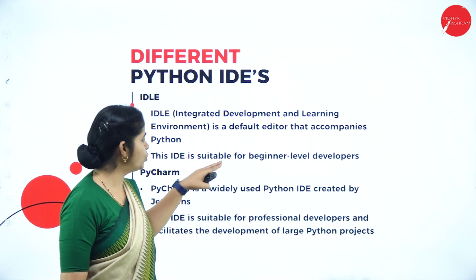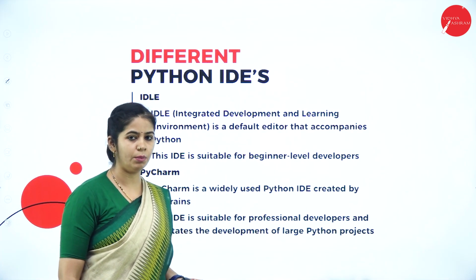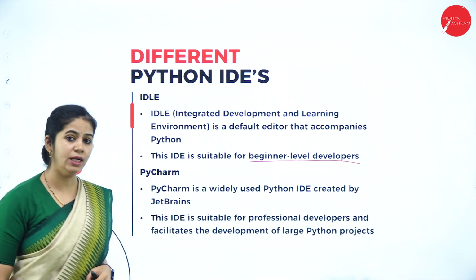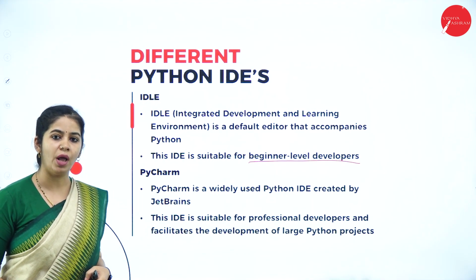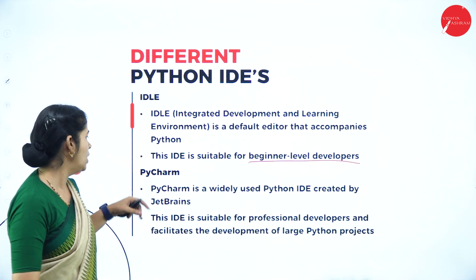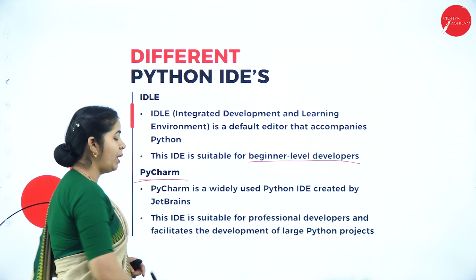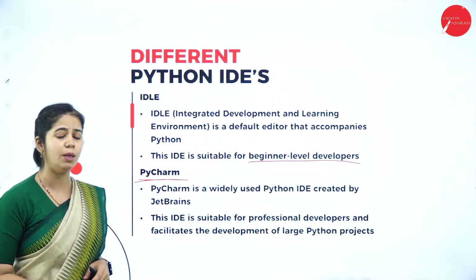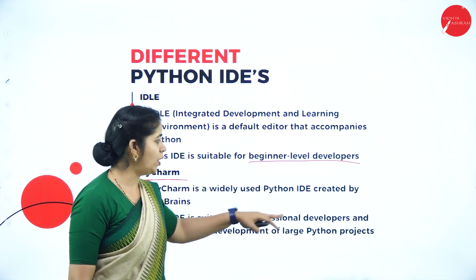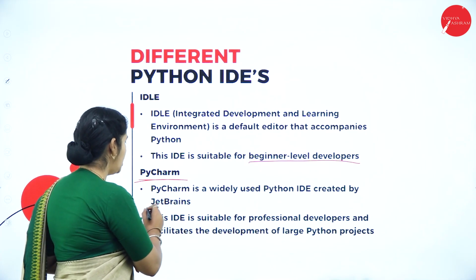This IDE is suitable for beginner-level developers. As we are beginners, we can use IDLE for executing the basic programs we are going to run. Next we have PyCharm. PyCharm is one more IDE, a widely used Python IDE created by JetBrains.